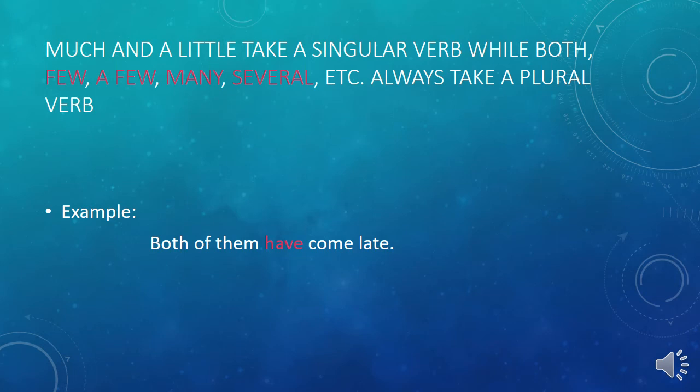Again, I am saying, much and a little take a singular verb while both, few, a few, many, several, etc. always take a plural verb. Example: both of them have come late. Next example: much has already been done.